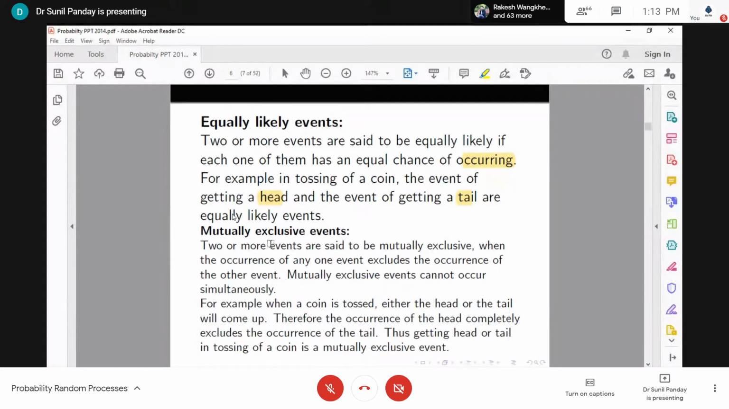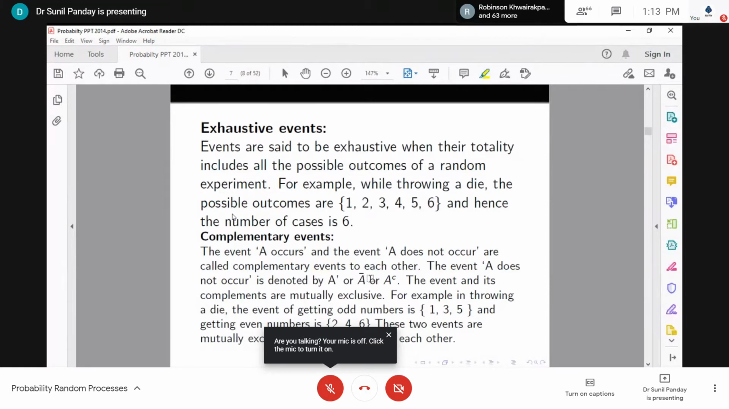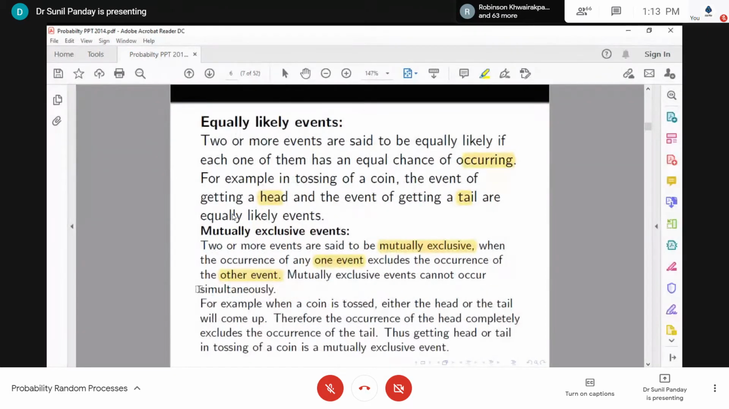So now we are here: two or more events are said to be mutually exclusive when the occurrence of one event excludes the occurrence of other events. It means mutually exclusive events cannot occur simultaneously. For example, when tossing a coin, either head or tail will come up, but not both. Therefore, the occurrence of head completely excludes the occurrence of the tail. Thus, getting head or tail in a tossing of a coin are mutually exclusive events.